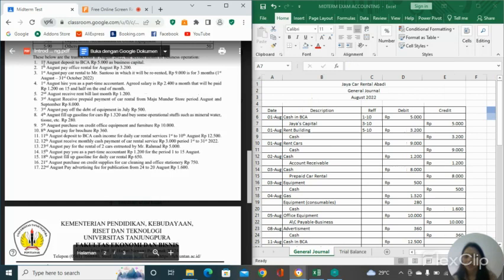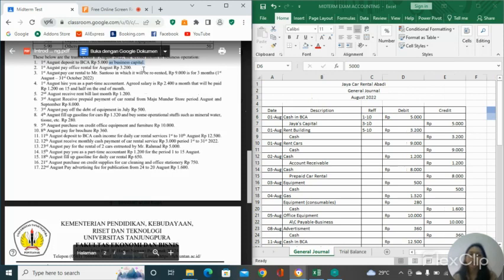The first transaction is on 1st August: deposit to BCA, 5,000 as a business capital. As we can see, it is a deposit to BCA. It means cash in BCA, so it's going to be cash in BCA, and it's going to be debit because we put the cash in the BCA.